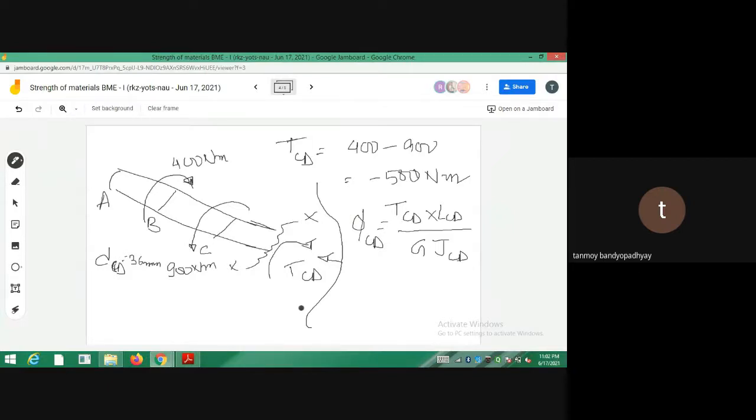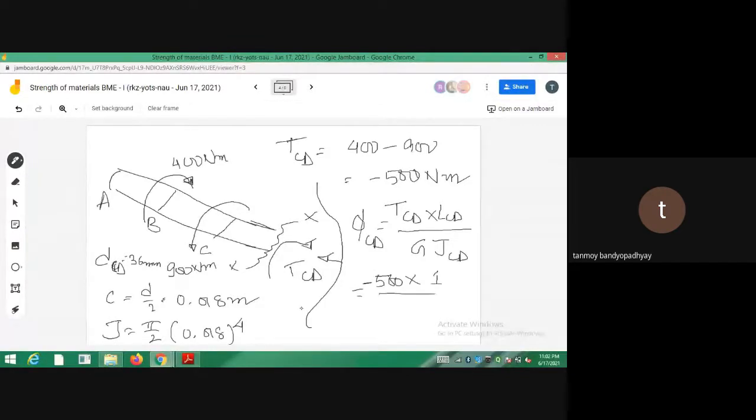So C will be equal to D by 2, which means 0.018 meters. And I need J for the part CD. So J will be equal to pi by 2 into 0.018 to the power 4. Now you put all the values. You know TCD, just put it as negative, so that rotation is negative, into LCD. What is LCD? The length of the part CD, can you tell me what it is?